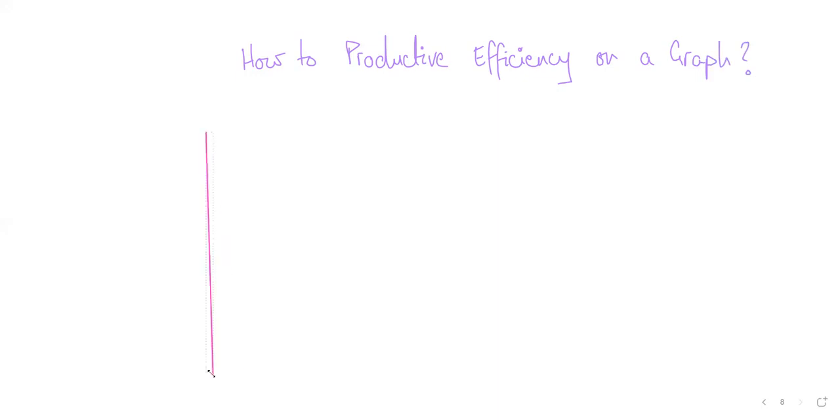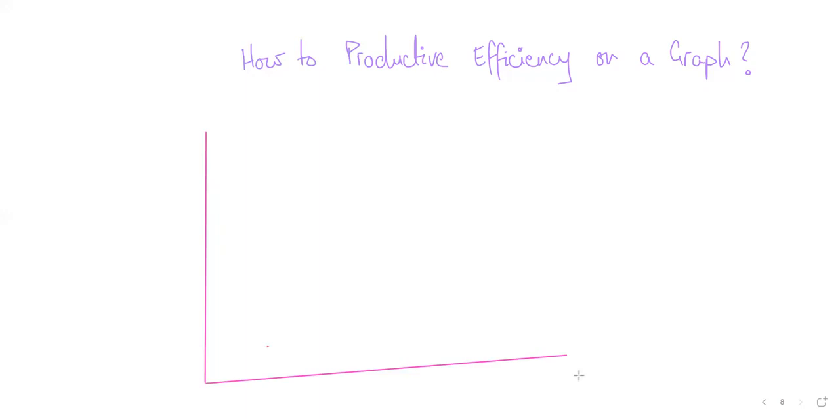Okay, now have a look at this. What you have to do is make a simple normal graph.